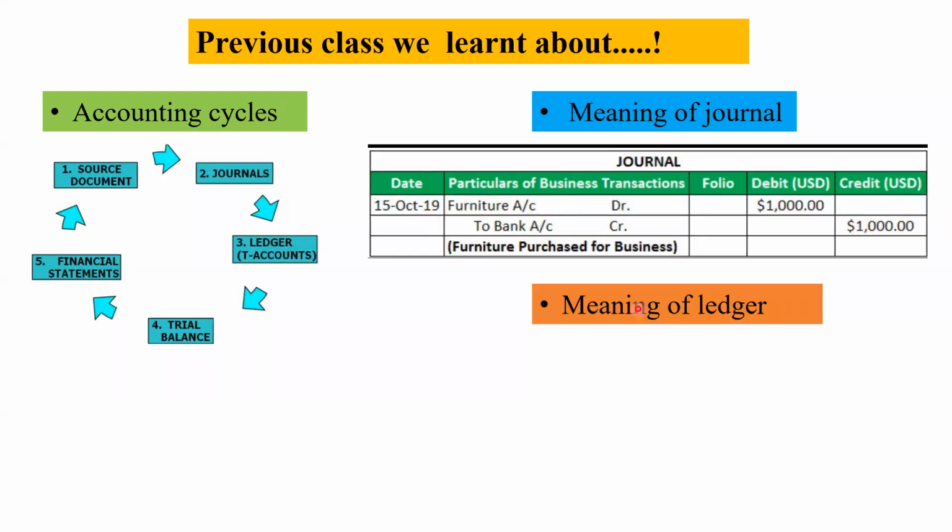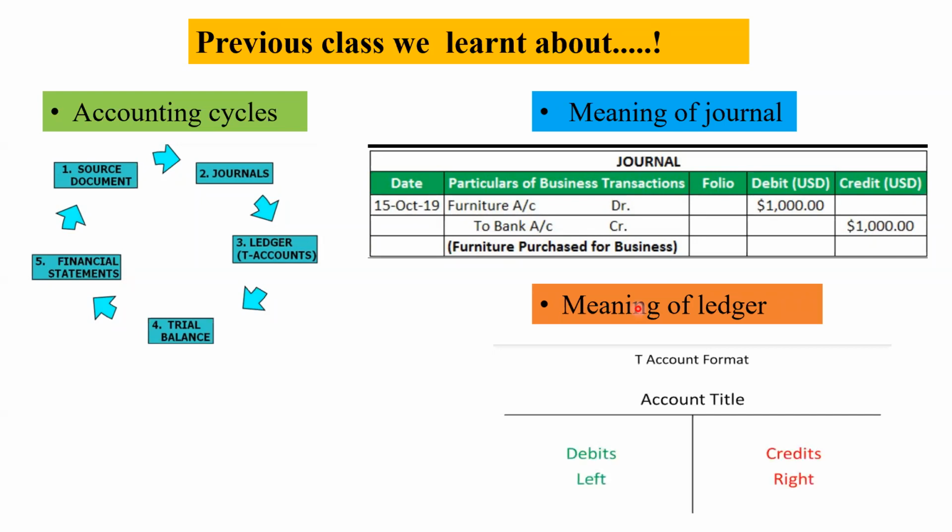So the meaning of journal we learned, and the meaning of ledger we learned. So what is a ledger? It is nothing but a T account. Why is it called T? Because there is one horizontal line and one vertical line. That's why it is called a T account. Left hand side is debit side, right hand side is credit side. What is the short form for left hand side? DEAD. Right side, what is the short form? CLIC. Yes, very good. We learned all these in the previous class.